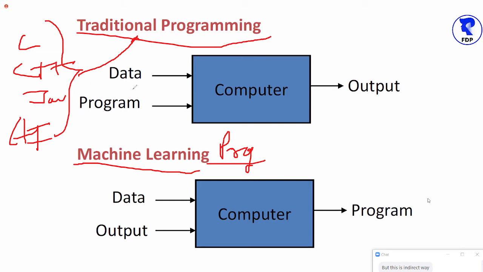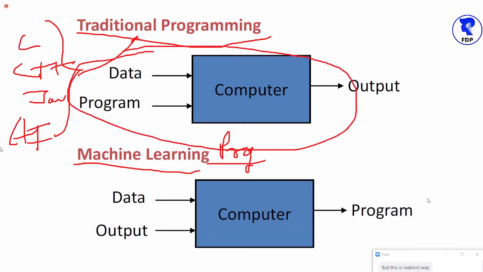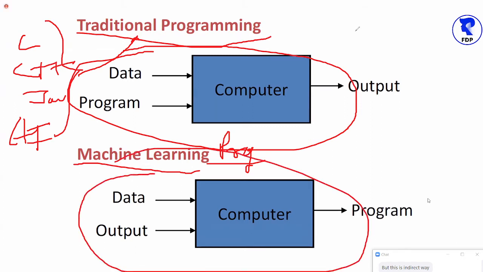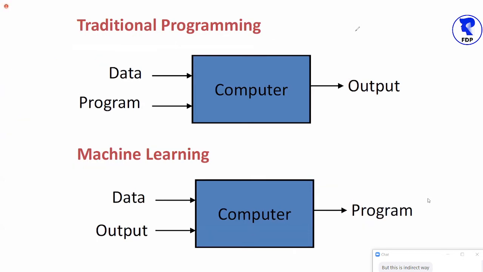So all the programming that we have done, we followed this architecture. But in machine learning programming, the coding that we are going to write, we are going to follow this architecture. Now, I request everyone, please analyze these two architectures very carefully and try to find out some differences.